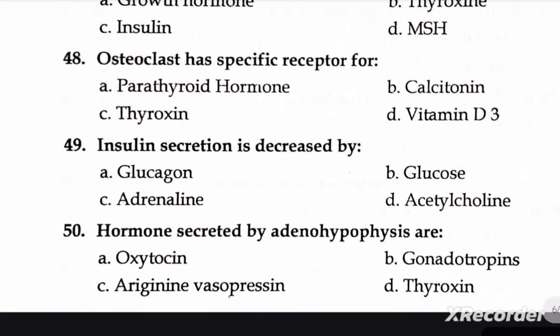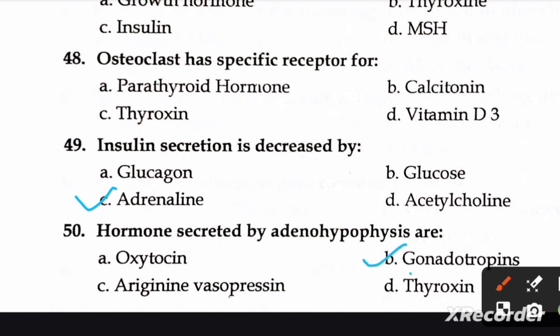Adrenaline. Next and last question is, hormones secreted by adenohypophysis are A. oxytocin, B. gonadotropin, C. vasopressin, and D. thyroxine. Right option is B. gonadotropin.